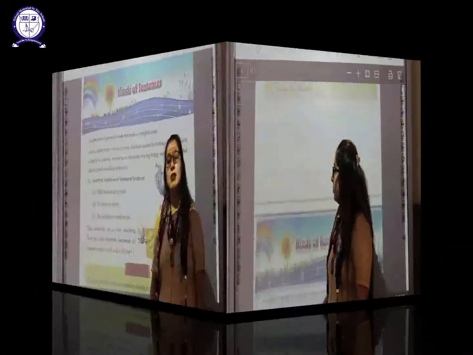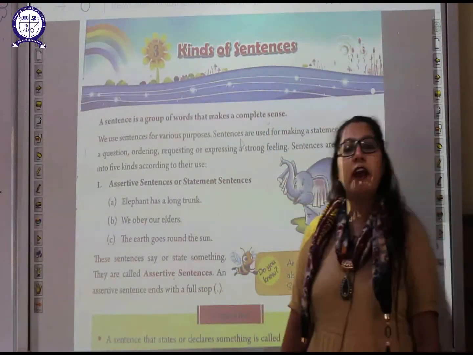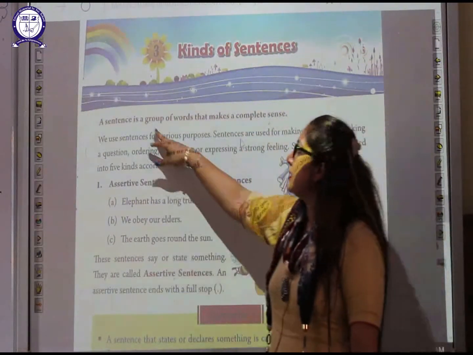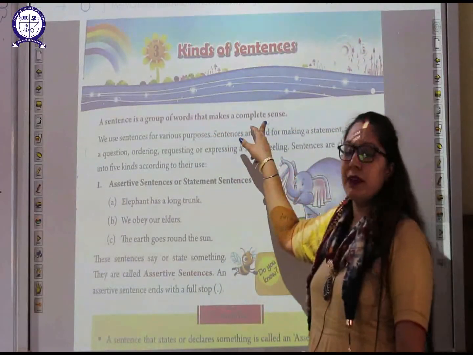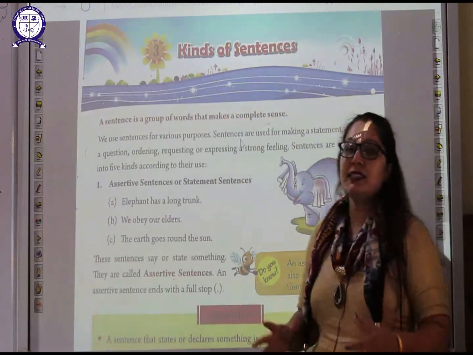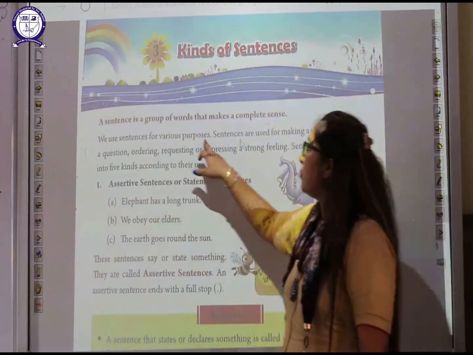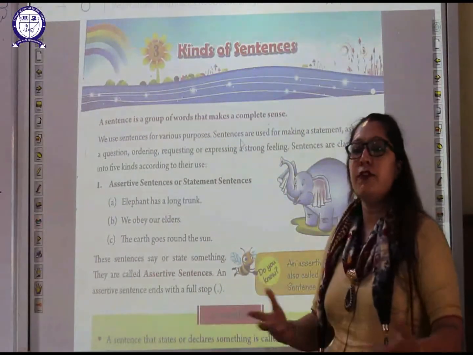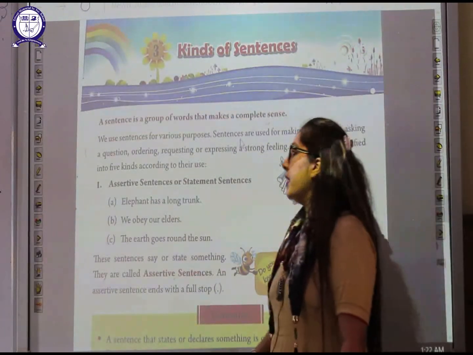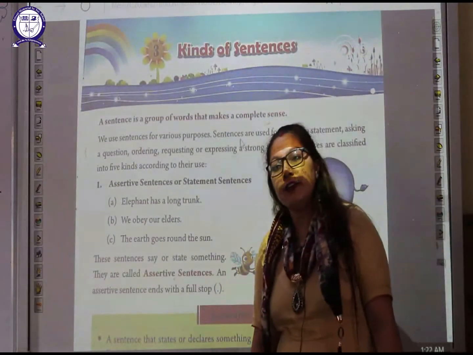Okay, students. Now we'll go to the kinds of sentences. As you know, we have 5 kinds of sentences. Now we'll go to the reading part of this chapter. A sentence is a group of words that makes a complete sense. Any group of words that makes complete sense is known as a sentence. We use sentences for various purposes: for making statements, asking questions, ordering, requesting or expressing strong feelings. And sentences are classified into 5 kinds.